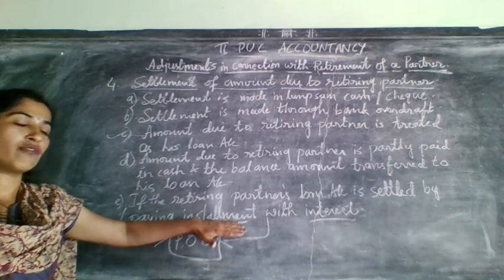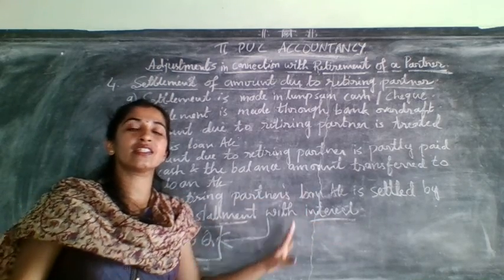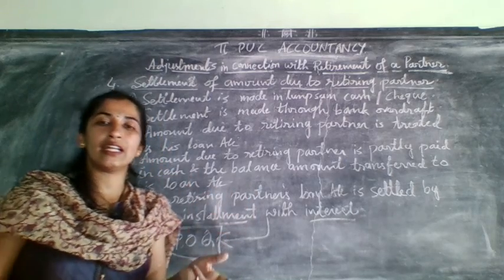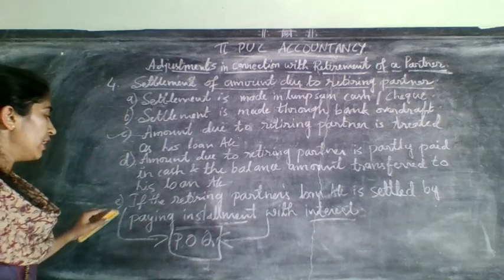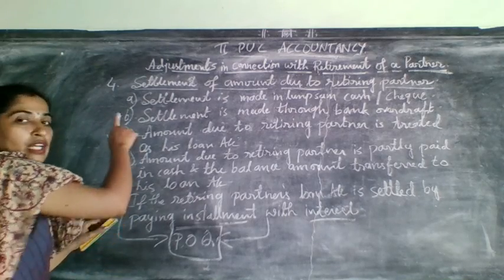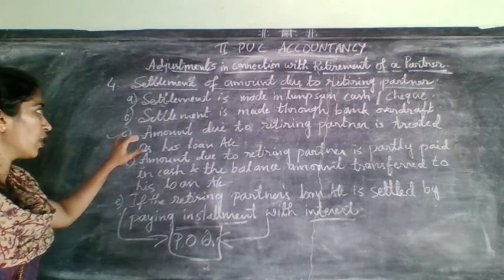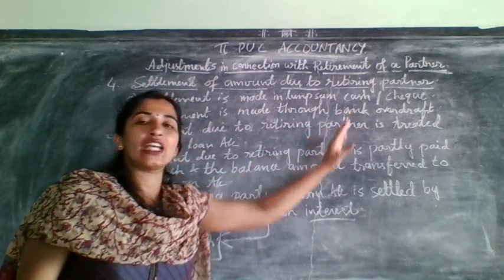So remember, when they ask for installment and interest, that is the fifth method of treatment, settlement of retiring partner's account. So these are all the 5 types. Among these 5 types, 4 are very important, and among the 4, the third is most important. The first method: settlement is made in lump sum in cash or cheque.